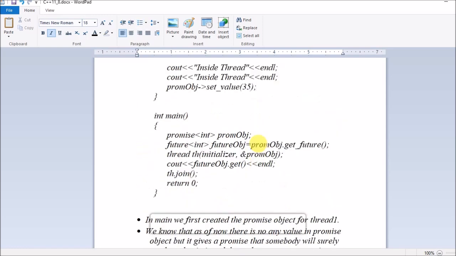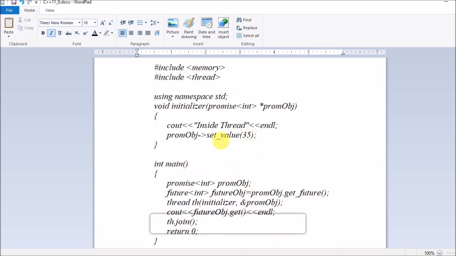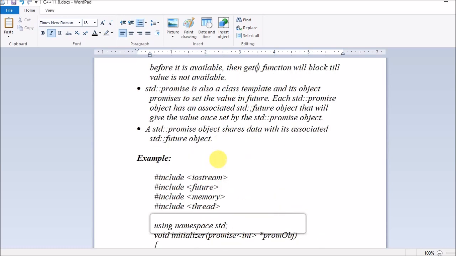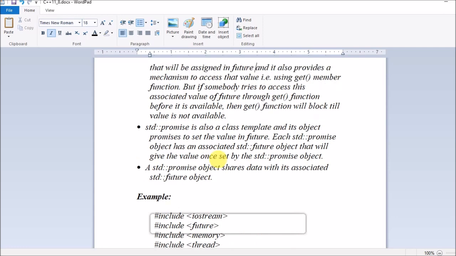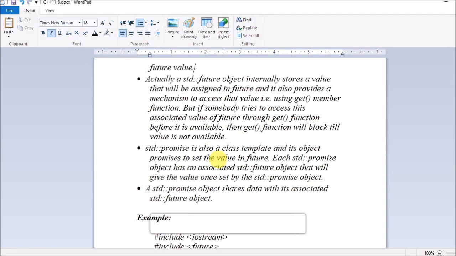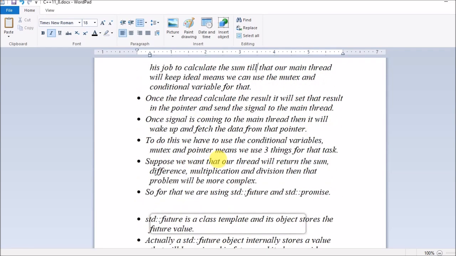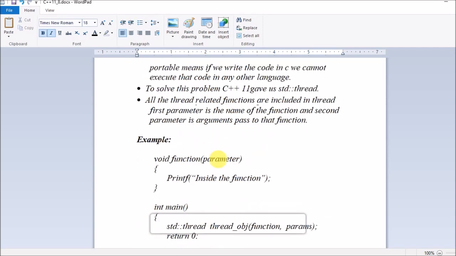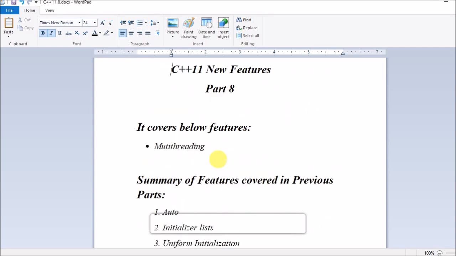Using the future object and promise object, we can do multiple operations like multiplication, division, subtraction, all these things we can achieve. I'm done with multi-threading in this last part, that is part 8. Now I'm done with the C++11 new features completely.